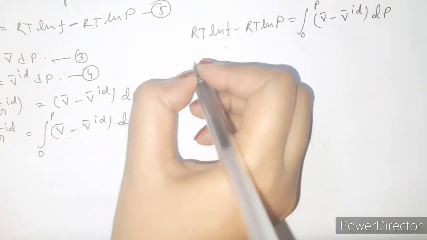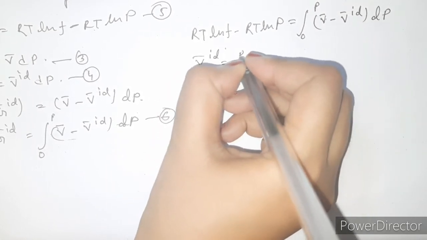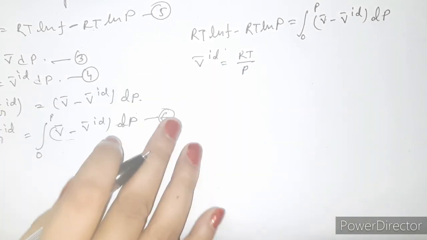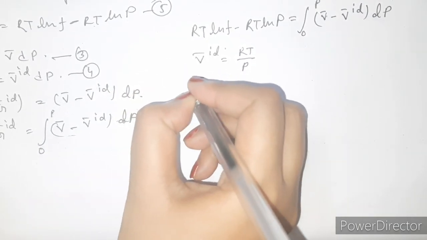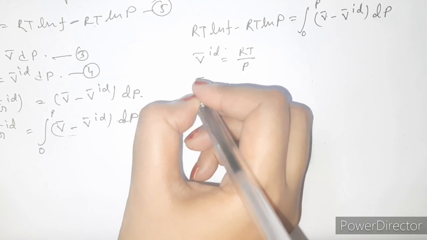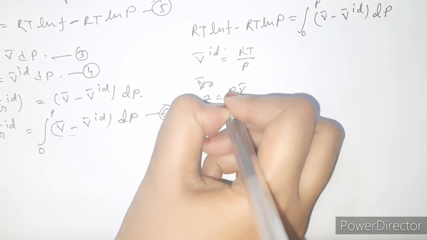Now V bar ideal is equal to RT by P, and for V bar you have the compressibility factor equation, Z is equal to P V bar by RT.